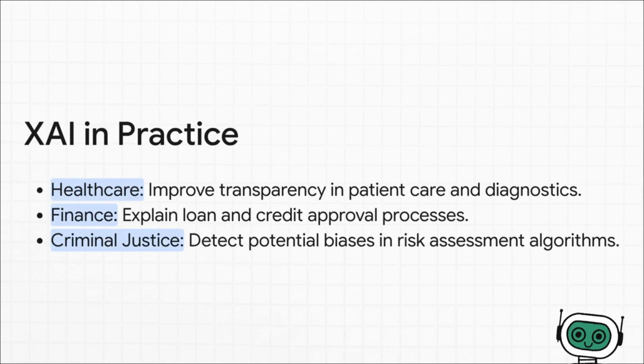And you see this in the real world everywhere. A doctor won't trust an AI's diagnosis unless they understand why it was made. A bank might be legally required to explain to a customer why their loan was denied. And in criminal justice, XAI is essential for auditing algorithms to ensure they're not perpetuating unfair biases.